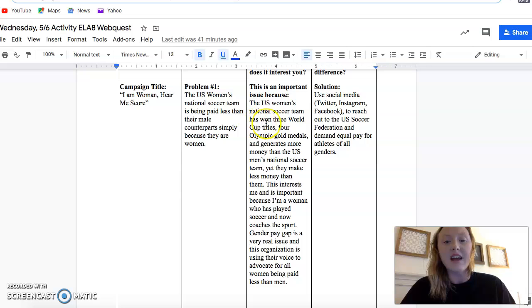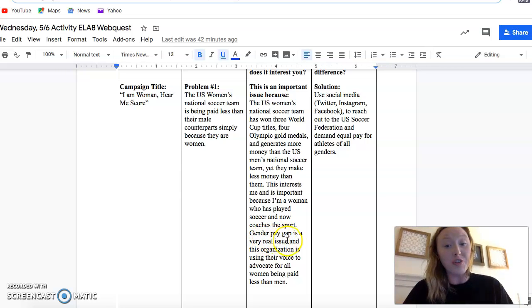The U.S. women's national soccer team has won 3 World Cup titles, 4 Olympic gold medals, and generates more money than the U.S. men's national soccer team. Yet they make less money than them. This interests me and is important because I'm a woman who has played soccer in the past, like in elementary school, and now coaches the sport. Miss DeBella coaches, so I kind of thought I'd added that in there.